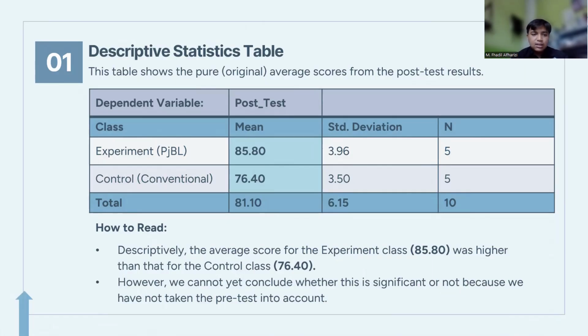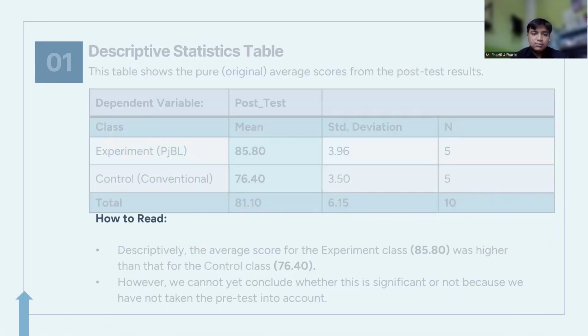How to read it? Descriptively, the average score for the experiment class, 85.80, was higher than that for the control class, 76.40. However, we cannot yet conclude whether this is significant or not because we have not taken the pretest into account.